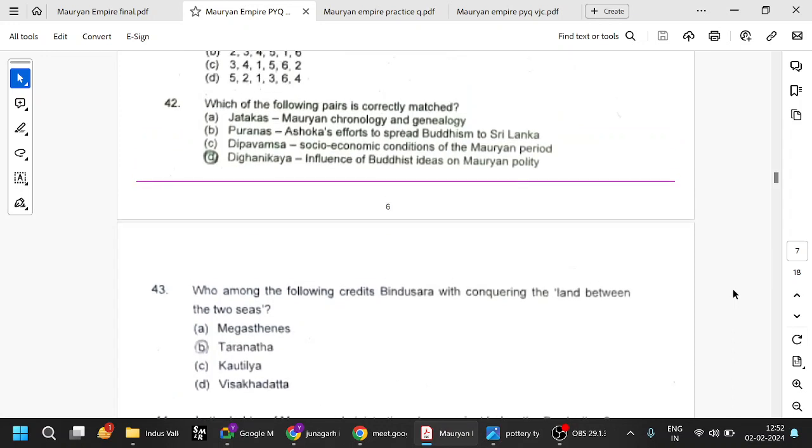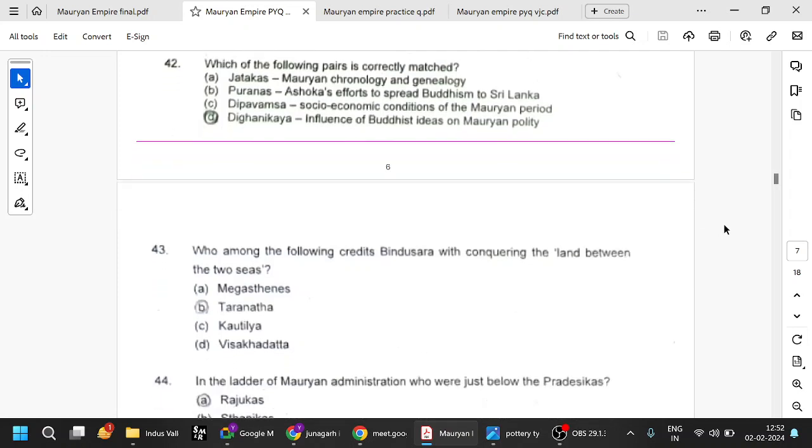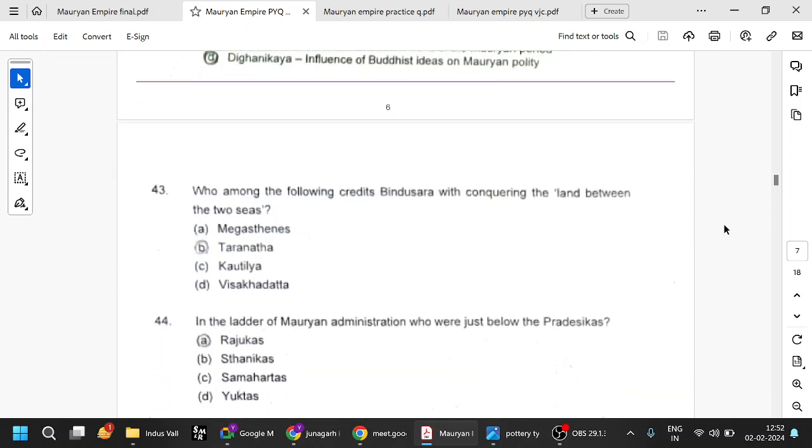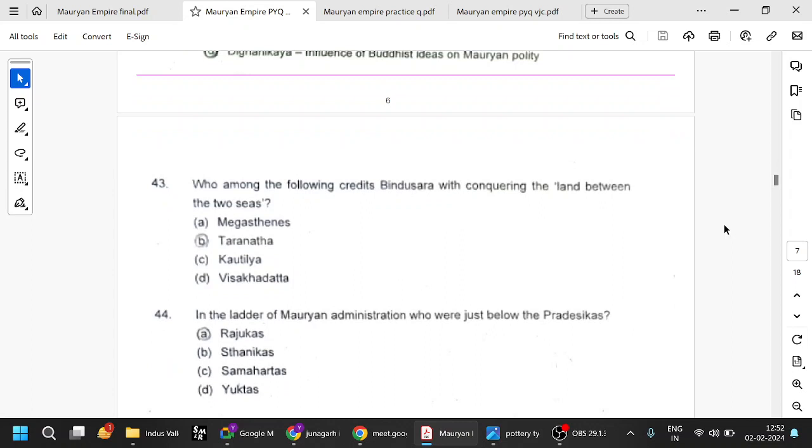Which of the following is correctly mentioned? Jatakas, they mention chronology, genealogy. Dipavamsa mentions socio-economic conditions. Puranas mention Ashoka's effort to spread Buddhism to Sri Lanka. Try to remember that. Taranatha credits Bindusara with conquering the land between two seas.